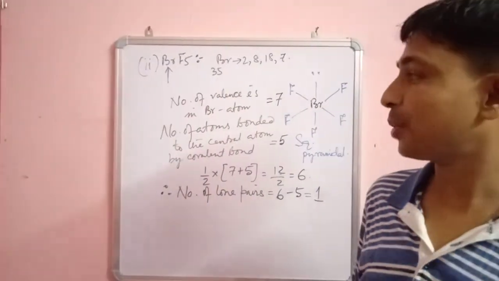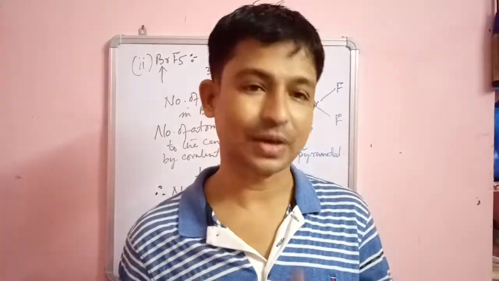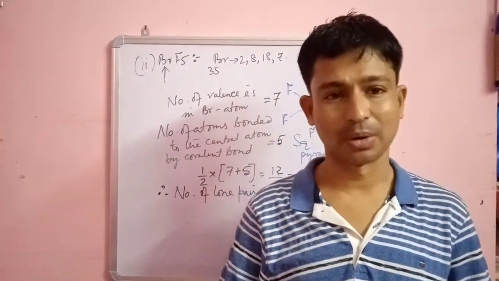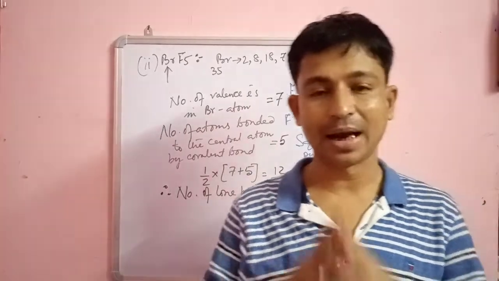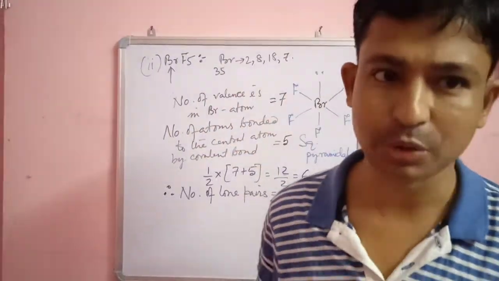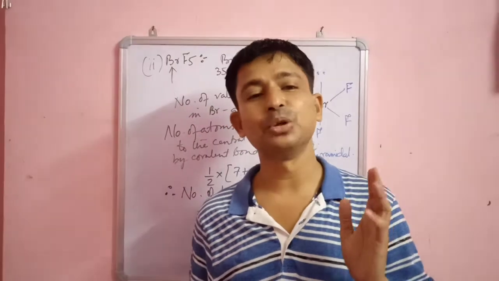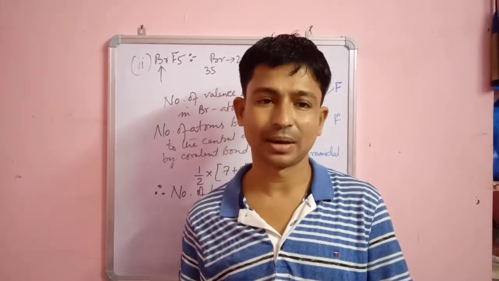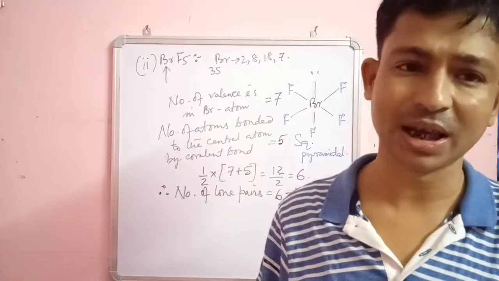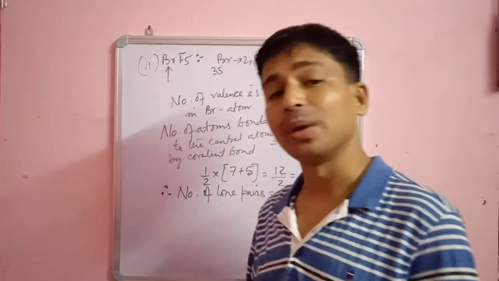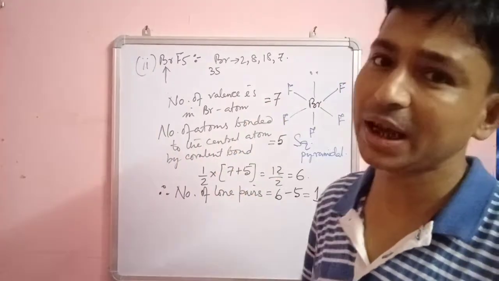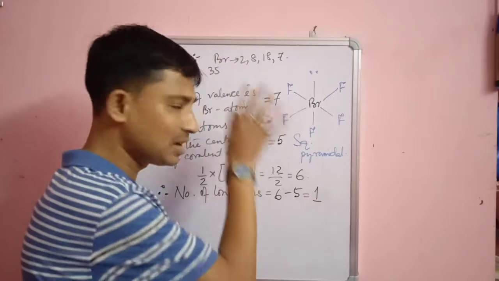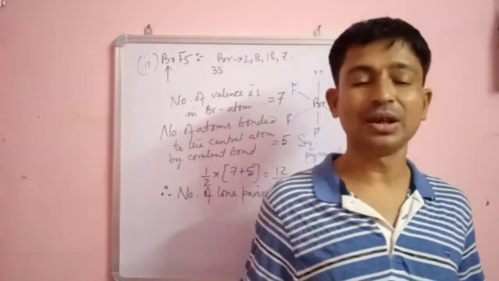This formula I have found from my years of experience. Long back I took this formula from some source, and today I am going to share it with you people. So the shape of the molecule becomes square pyramidal. See how easily we get the shape by using that simple formula.